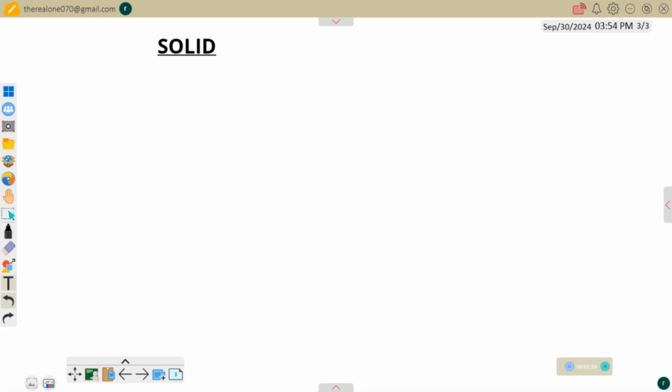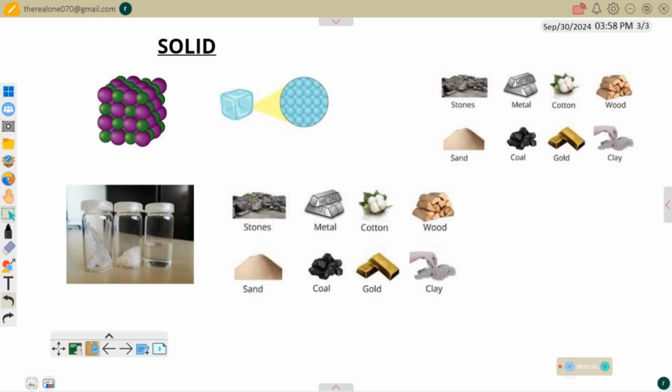Or before that, let's consider some pictures of solids, how they look, and how we always represent their molecules in chemistry, how the molecules are closely packed. Let's see that. So now consider the pictures of some solid materials here. This is the general structure of all solids. All of these spheres that are attached to each other represent the particles of solid. You can see how close they are. They are very closely packed. So this is what offers every solid their rigid shape.